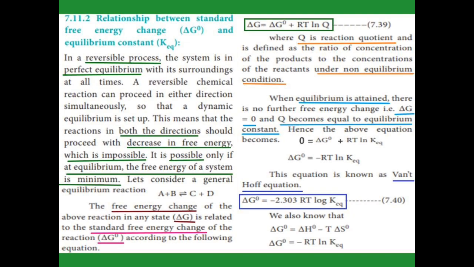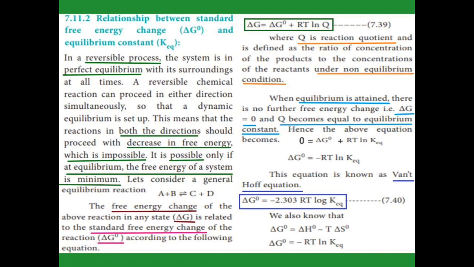It is one equation we have to memorize. Q is the reaction quotient. The reaction quotient is, under non-equilibrium conditions, the ratio between the concentration of products and the concentration of reactants. You will learn this reaction quotient in the next volume, the first lesson. The next point: if equilibrium is attained, the delta G value becomes 0. So the equation 7.39 now becomes 0 equals delta G 0 plus RT ln K equilibrium, because the quotient now changes to the equilibrium constant.